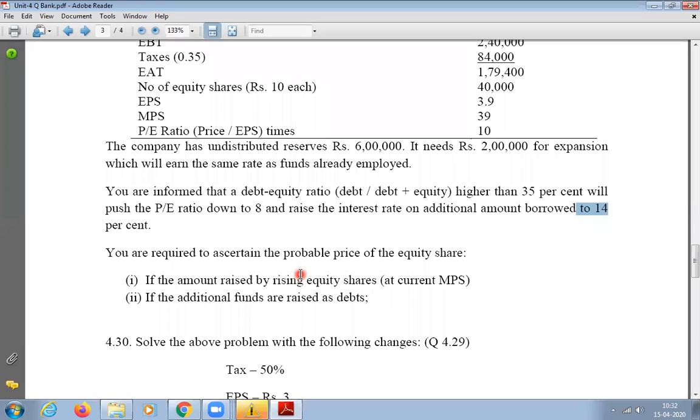Then we calculate EPS and the PE ratio, which will be either 10 or 8. Then multiply EPS by PE to get the market price per share. That is what we have to calculate, the probable price of equity shares. Clear? Any doubt regarding the question?